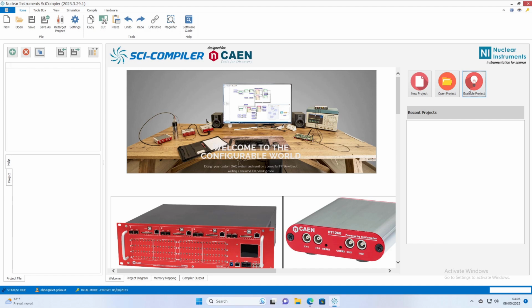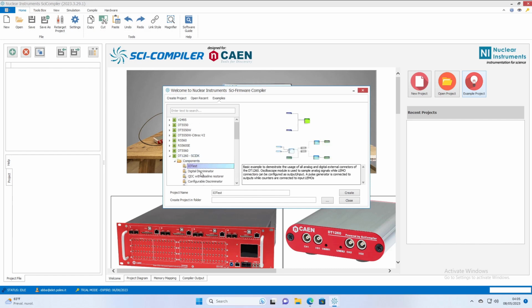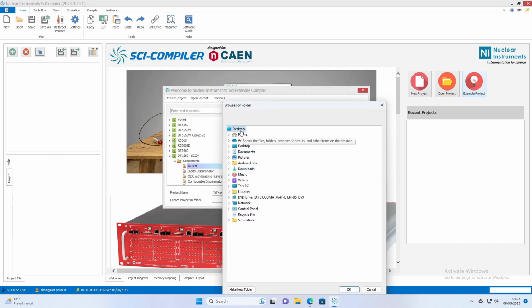Let's now create an example project to check that everything is correctly configured. Expand a DT1260 projects and select IoTist. Create it on desktop.